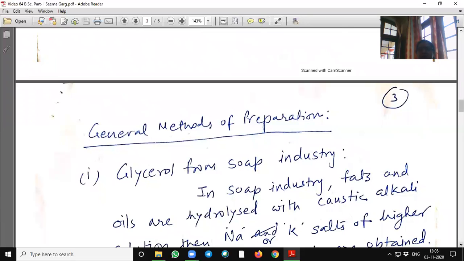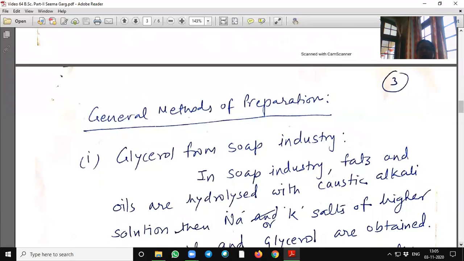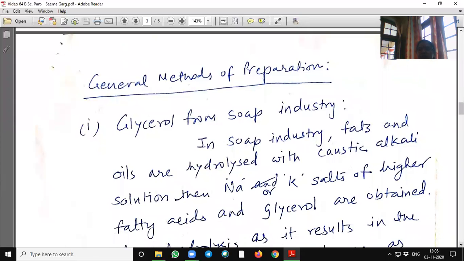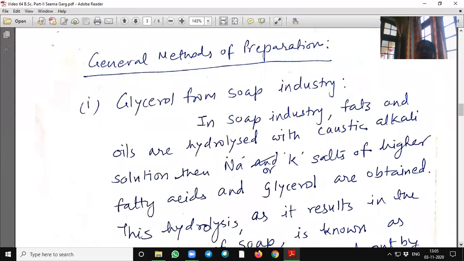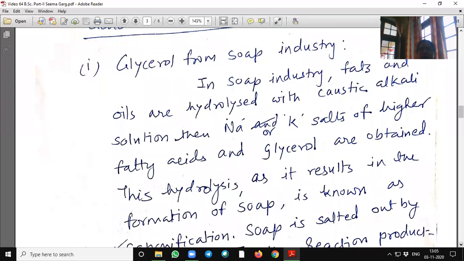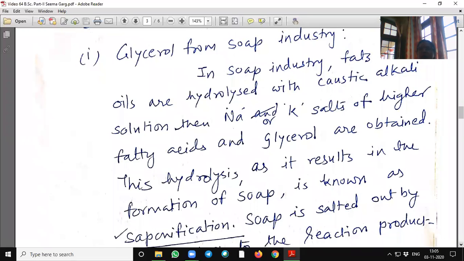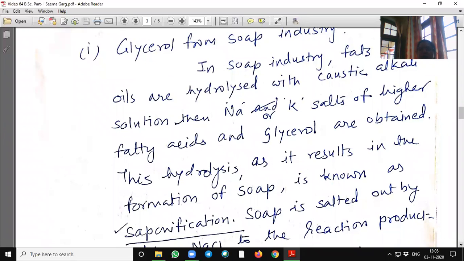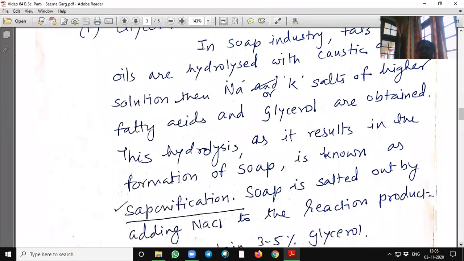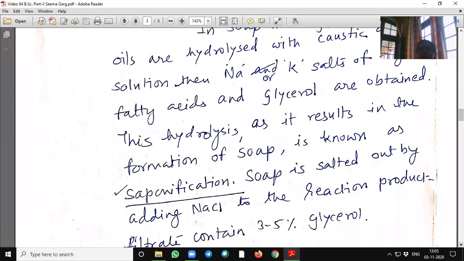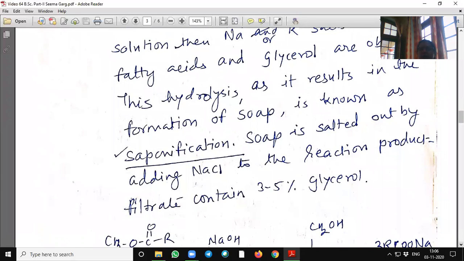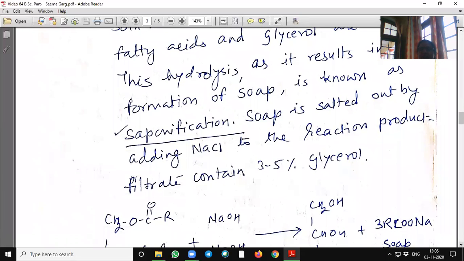General methods of preparation. Glycerol from the soap industry. In the soap industry, fats and oils are hydrolyzed with caustic alkali solution. Then sodium or potassium salts of higher fatty acids and glycerol are obtained. This hydrolysis, as it results in the formation of soap, is known as saponification.